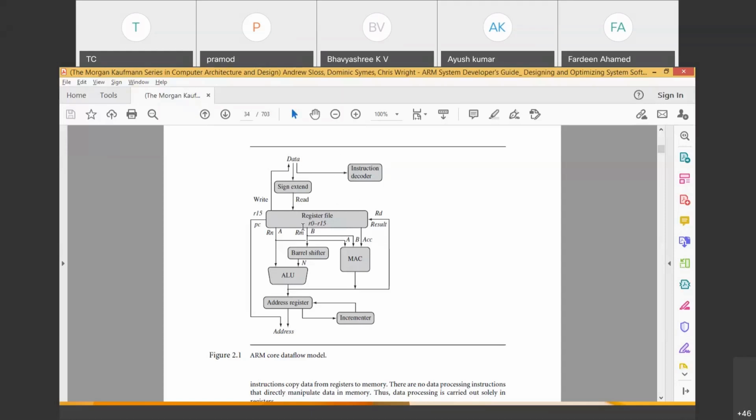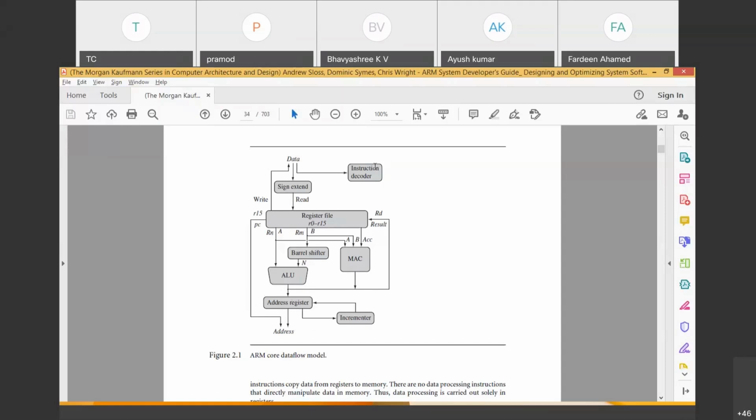Another important property is registers. RISC architecture has registers here. Another important property is pipelining. It executes things in a pipeline. Another important property is load and store instructions, which happen with the help of the address register and the incrementer. Let's understand the function first, then everything becomes easy.